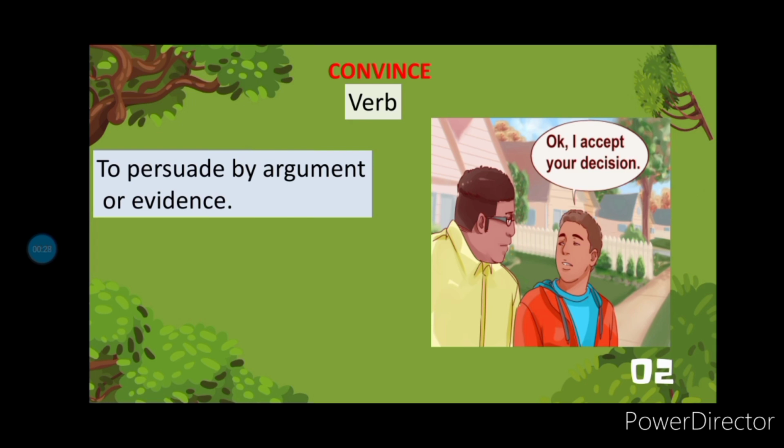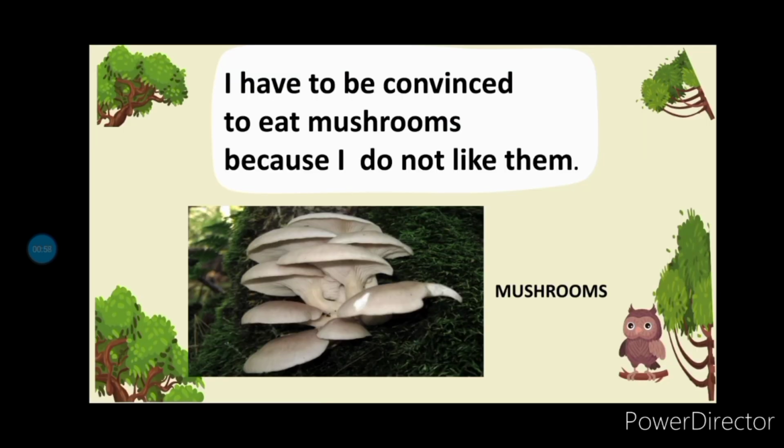The first word on the list is convince. It is a verb. It means to persuade by argument or evidence. The synonyms are persuade and talk into. So when we convince someone, we are persuading the person, or we talk the person into doing something. I have to be convinced to eat mushrooms because I do not like them, which means the person was persuaded or the person was talked into eating mushrooms.